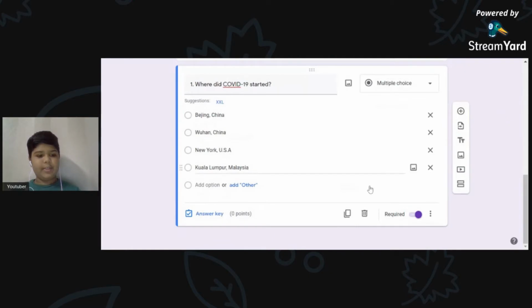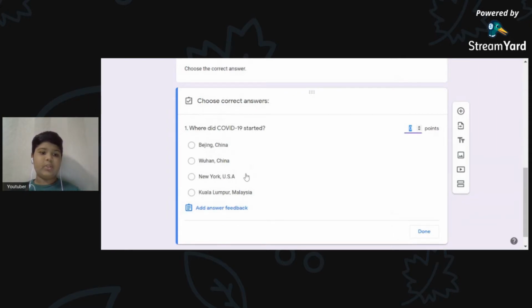After you go here, there's a new option which is answer key. If you click on this answer key, it will ask you to choose correct answers. Obviously the correct answer is Wuhan, China, so I click on Wuhan, China. And then points: you can add as many points as you want. I usually add 5, so I'm going to add 5 right now.